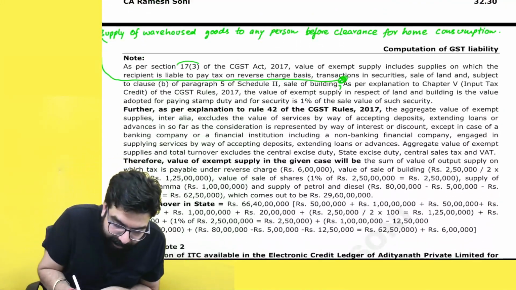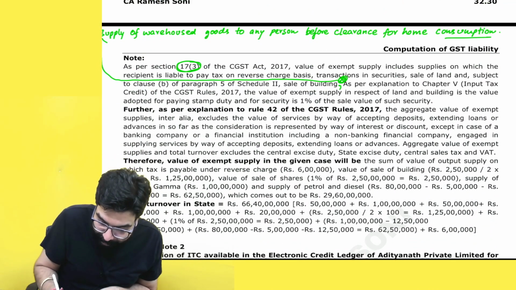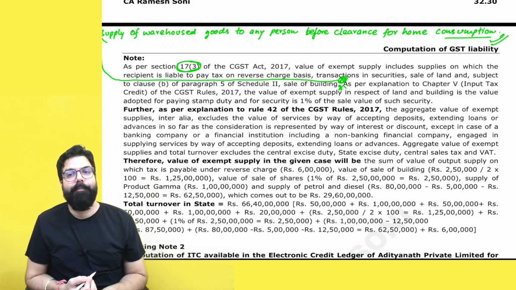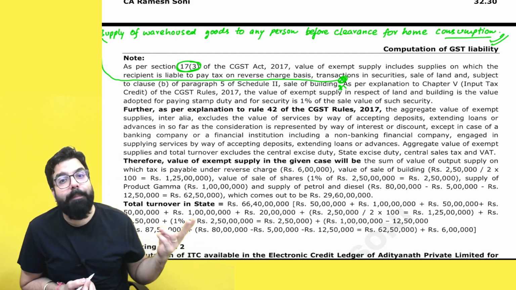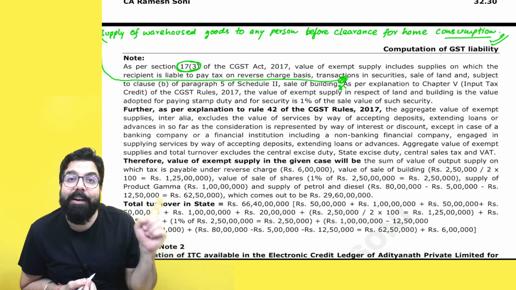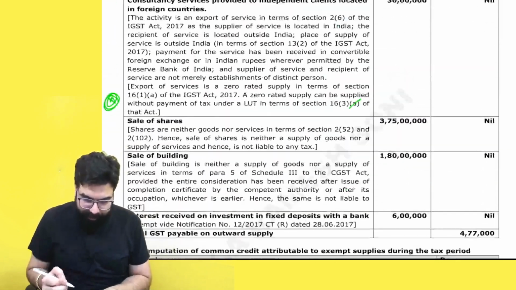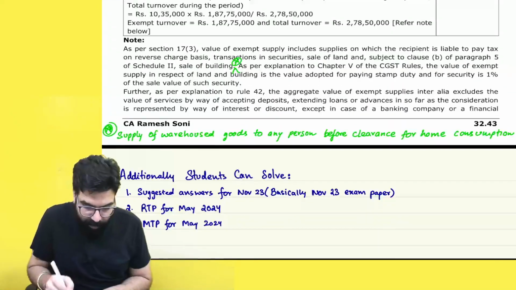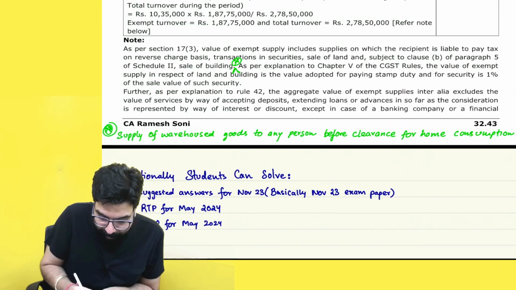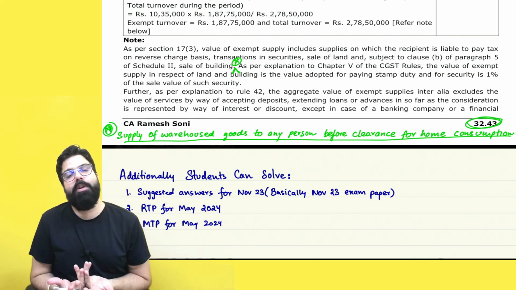Here, section 17(3) now includes sale of warehouse goods to a person before clearance for home consumption. So I've added this word, that you have to give a comma, and here you have to include this line. Because sale of land and building plus supply of warehouse goods before clearance for home consumption, both are to be included in exempt supply for apportionment. Okay sir. Next, here the section 16(3)(a) word has to be deleted. That's all. And here, sale of land and supply of warehouse goods to any person before clearance for home consumption, 32.43. Nothing. Those are all the changes.